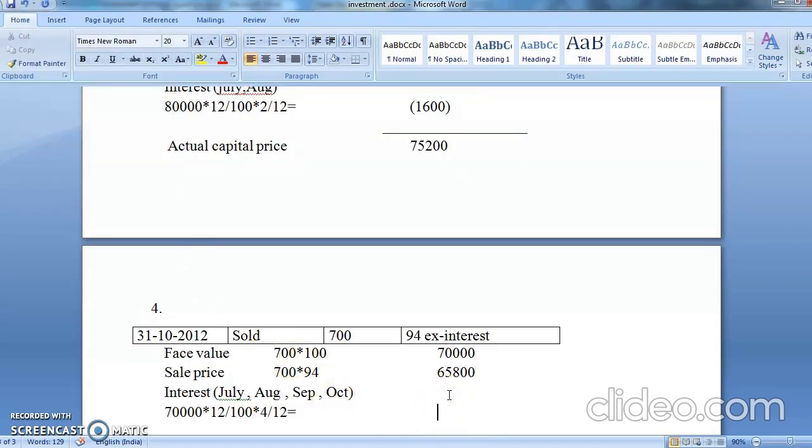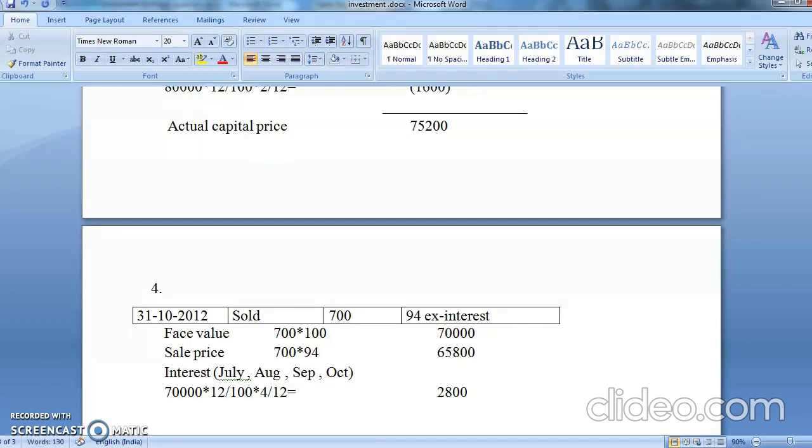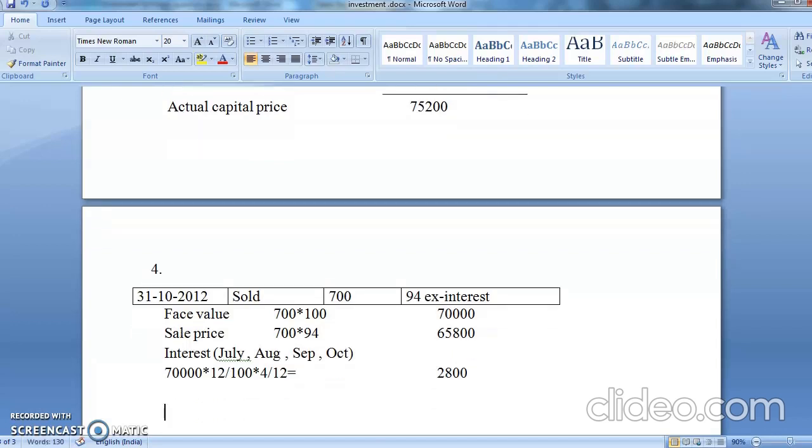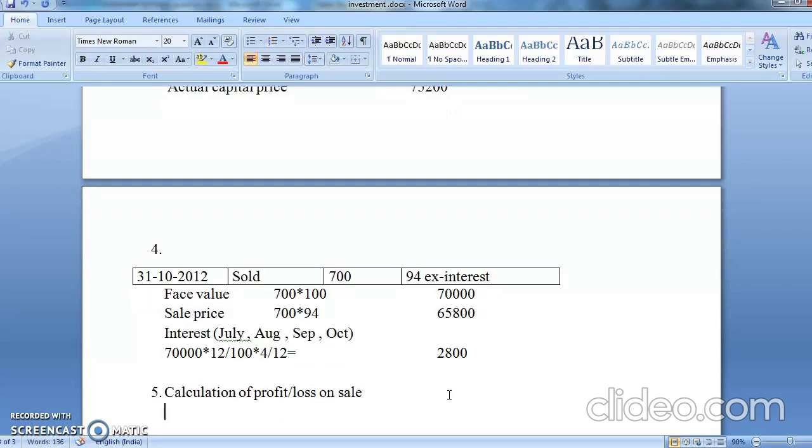Now see, it is a sale. You know what happened in the sale? One more adjustment comes, that is working note number 5. What is that? Calculation of profit or loss on sale. You have to always calculate the profit or loss on the sale.